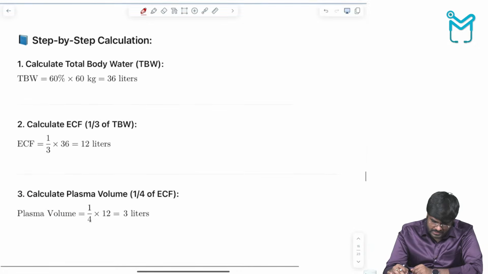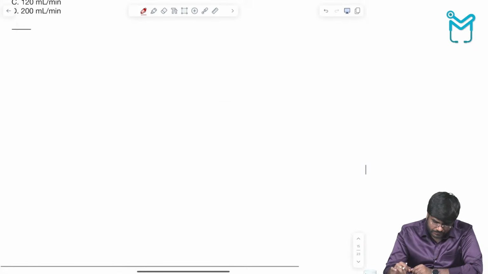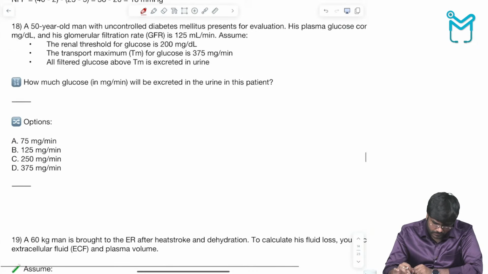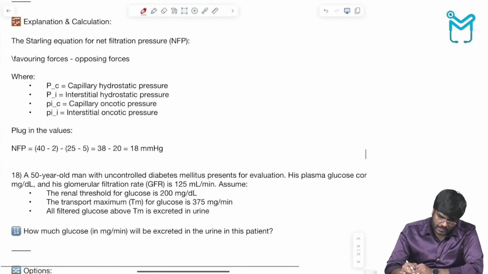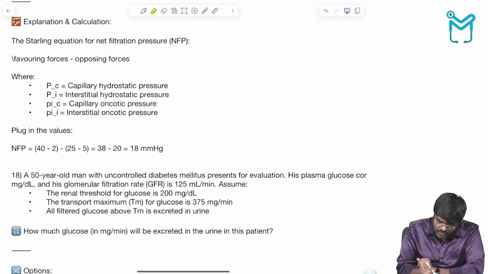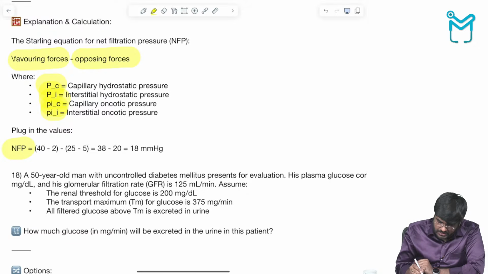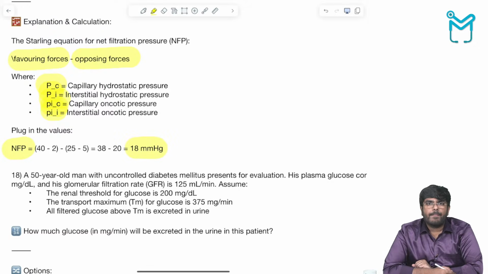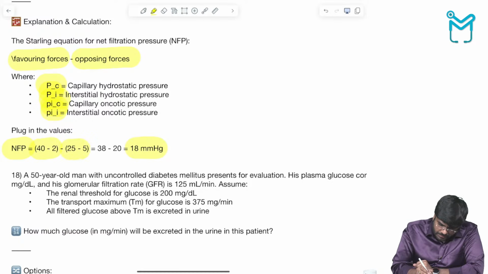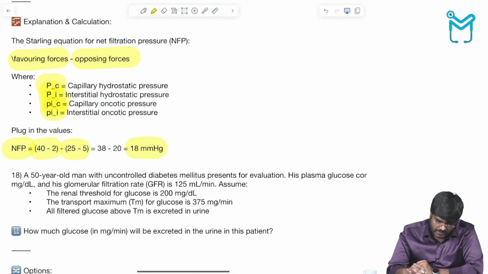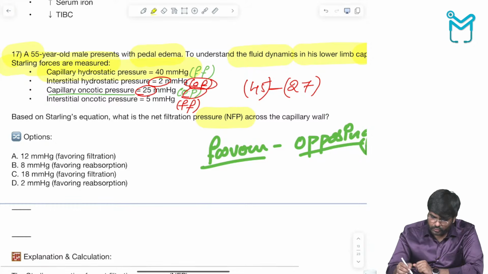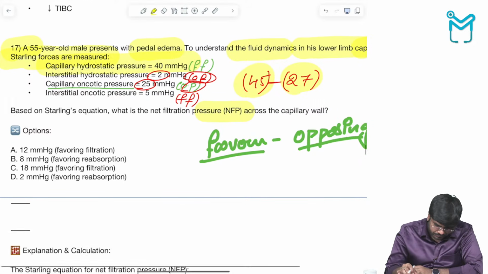Here it is given very clearly. If you don't understand, look here, it's clearly given what is the favoring force and what is the opposing force. Favoring forces minus opposing forces. Tell me how much is the favoring force in our condition? 45. Minus 27, how much? 18. So the net filtration pressure is 18 mm Hg. Favoring force 45, opposing forces 27. That's it.